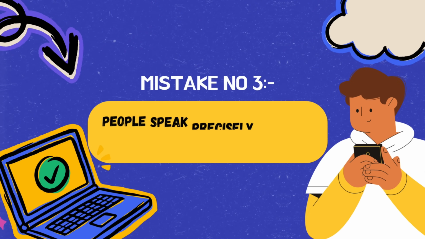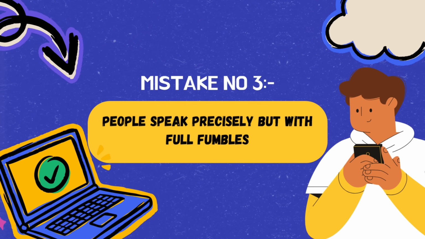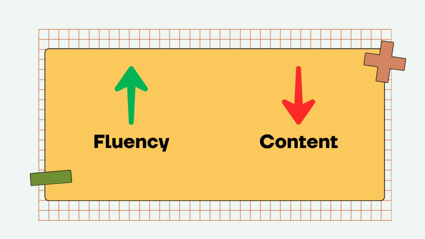For that, you need to listen to the first 60-70% only. The third mistake is people speak precisely but full of fumbles. Remember, it is not the content which is 5 marks. Content is 3, fluency is 5. At the end of the day, it's the fluency that wins the race in repeat sentence over the content. Now you try to speak perfectly by fumbling.